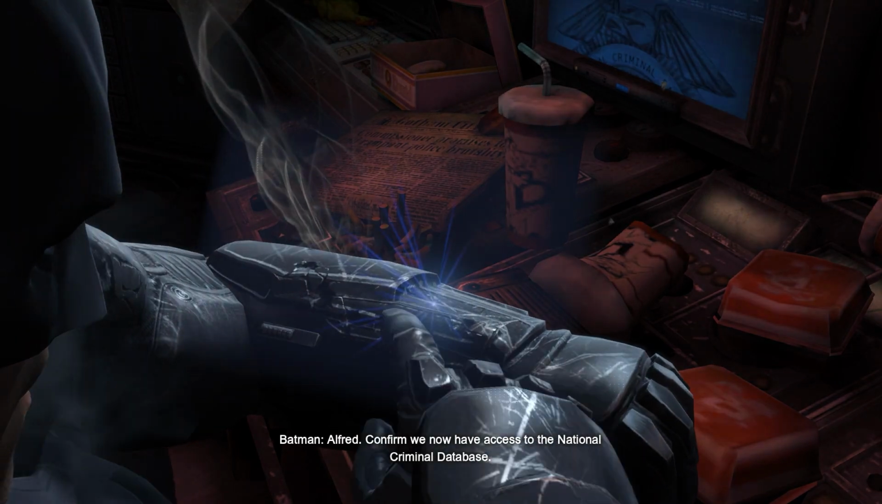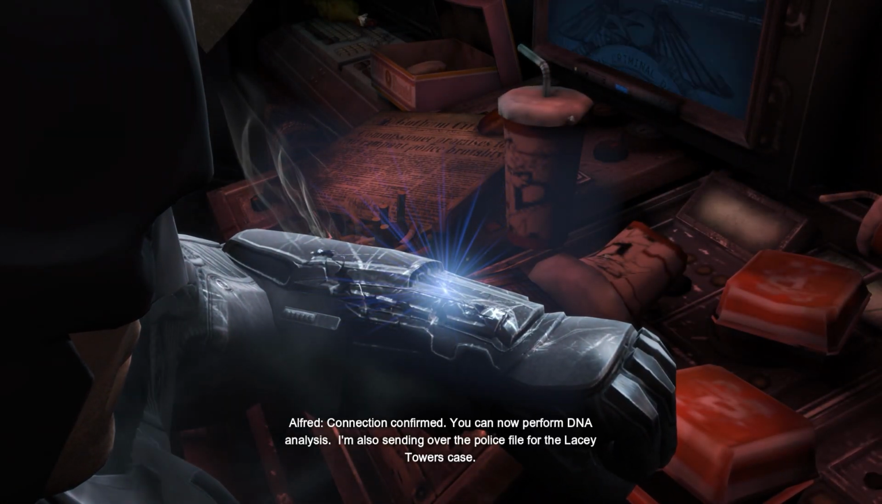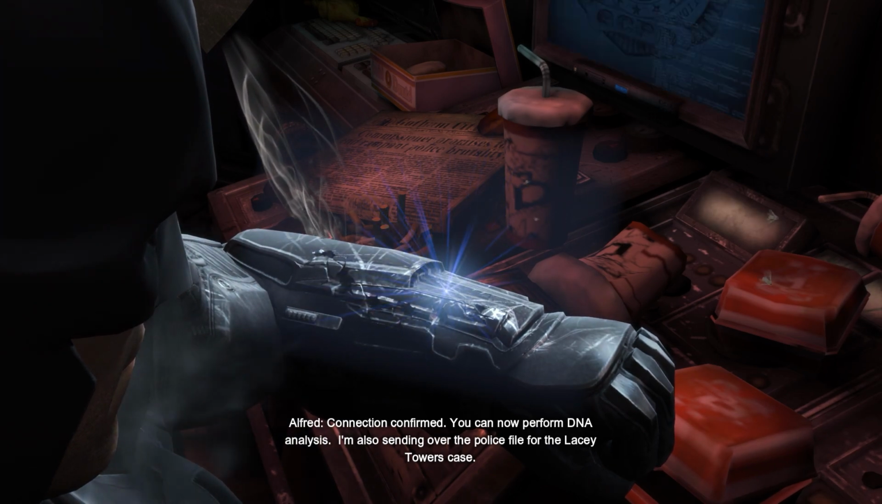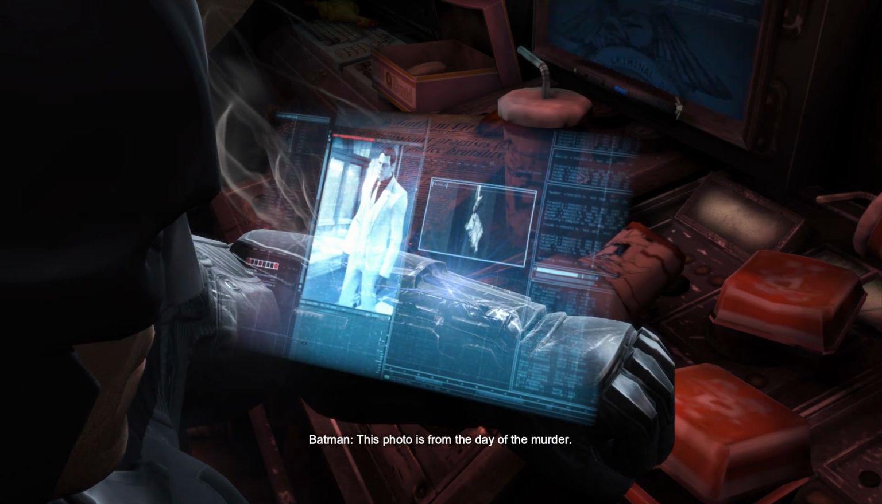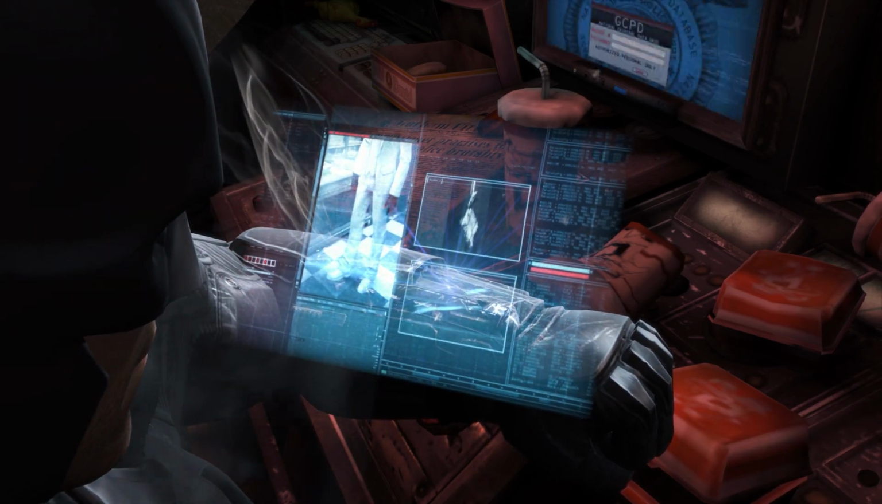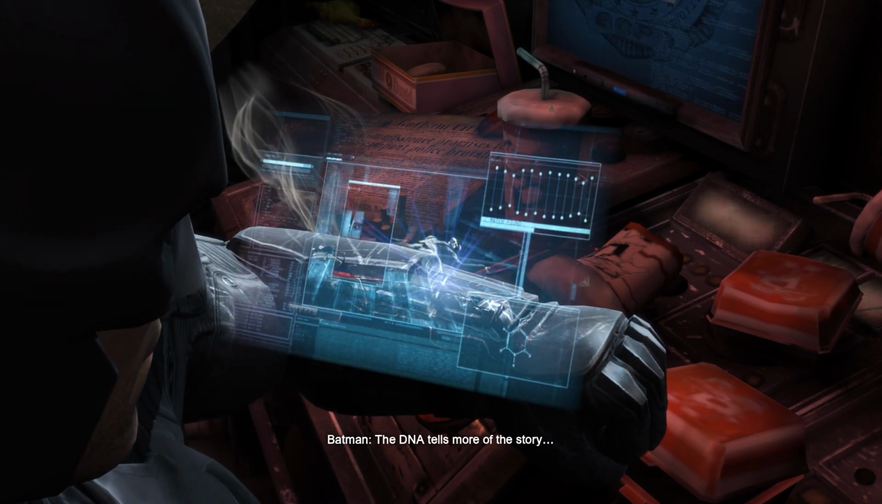Alfred, confirm we now have access to the National Criminal Database. Connection confirmed. You can now perform DNA analysis. I'm also sending over the police file for the Lacy Towers case. This photo is from the day of the murder. It's a perfect match. The DNA tells more of the story.